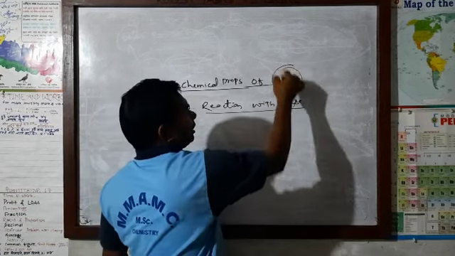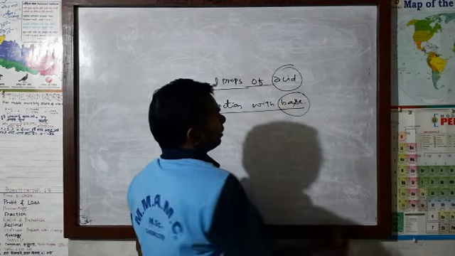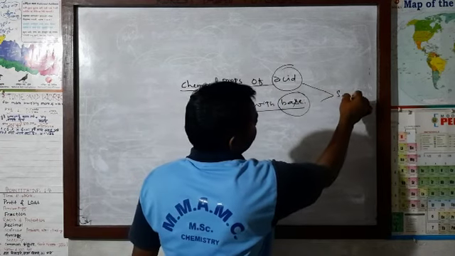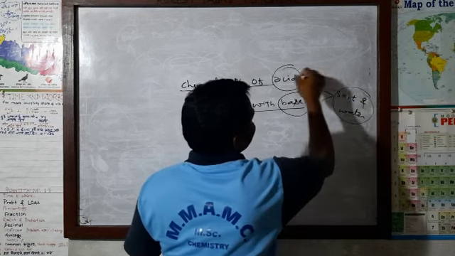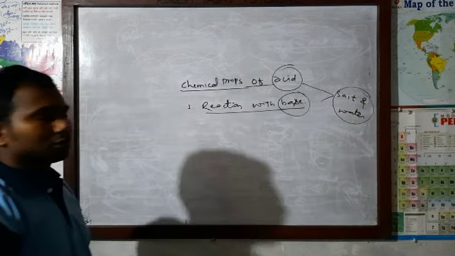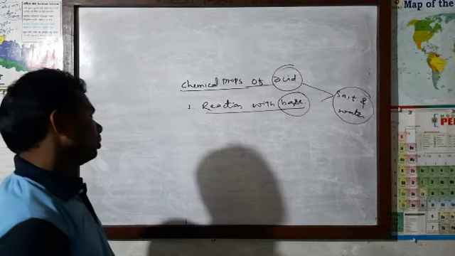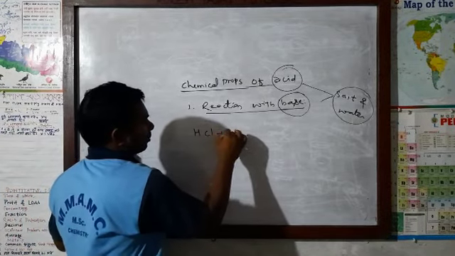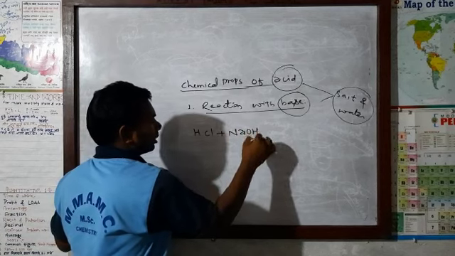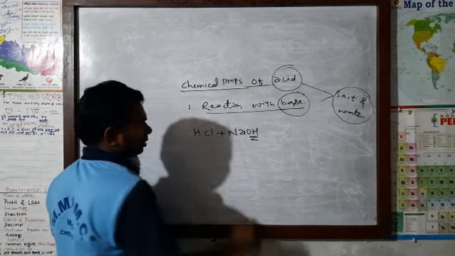When acid reacts with base, what will the product be? Salt and water. You should understand: when acid reacts with base, the product will be salt and water. Just take an example. Suppose HCl, it is an acid. For base take NaOH, sodium hydroxide. In a base there is always a hydroxyl ion.